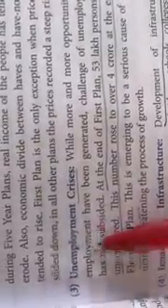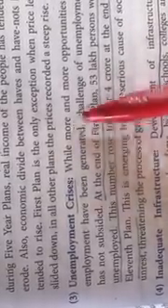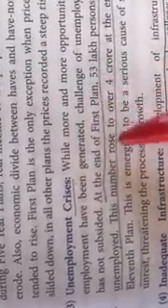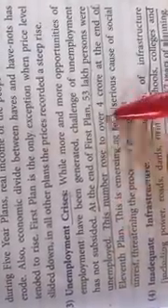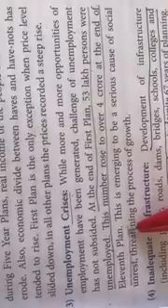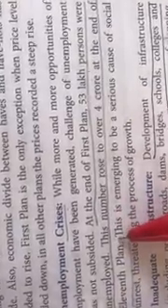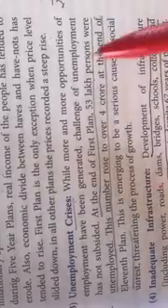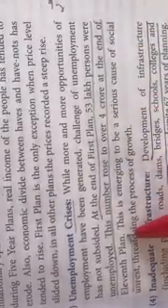Third point is unemployment crisis. Always, students, in India there was a problem of employment. People are unemployed, and to solve this problem the government has used many measures. But still, at the end of the first plan, 50 lakh persons were unemployed. This number rose to 4 crores at the end of the 11th plan. The government is taking measures, but it is not enough, because population is increasing and prices are increasing. That's why unemployment is also increasing, from 53 lakh persons in the first plan to 4 crores in the 11th plan.